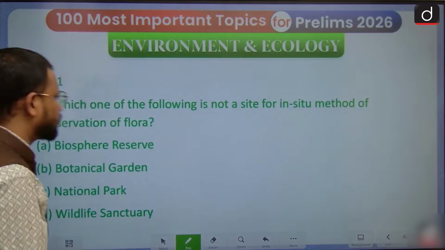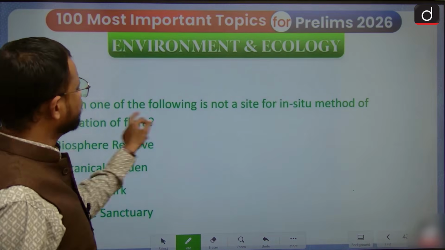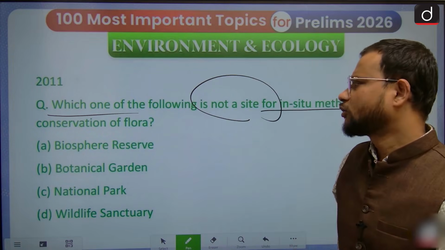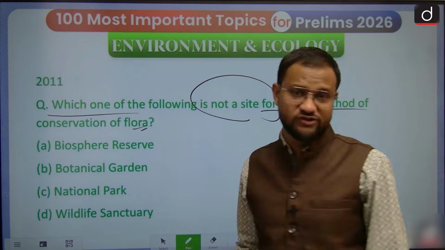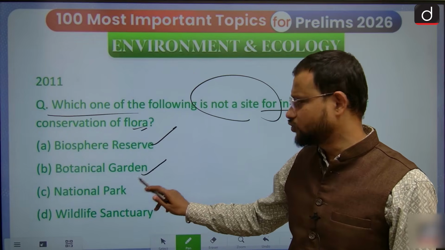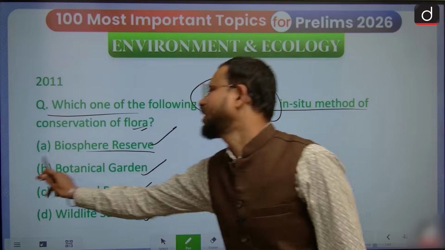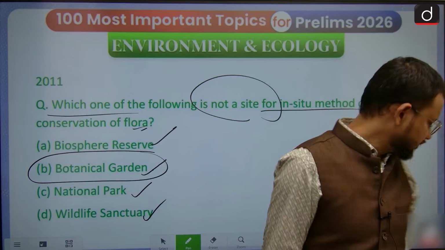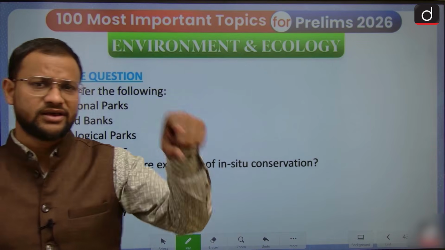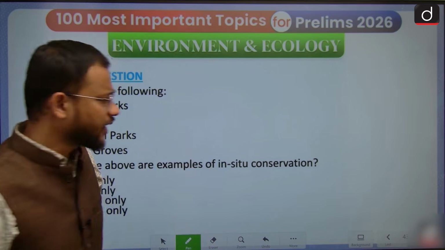Okay? Now, here is a question that was asked in the examination. Which one of the following is not a site for the in situ method of conservation of flora? So, biosphere reserve is in situ, botanical garden is ex situ, in situ, in situ. Answer is B. Then have a practice question on this. You will let me know your answer in the comment box, guys. Okay?